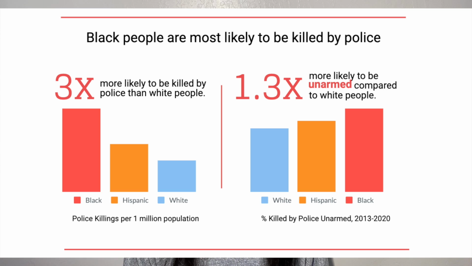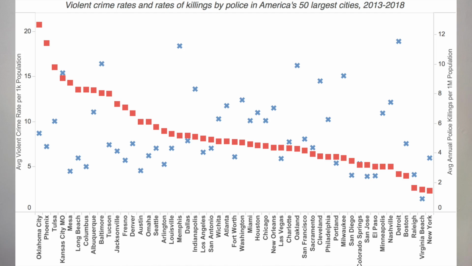On top of that, Black people are more likely to be killed by the police. It's not about crime rates either, as we can see from this chart. There's no trend between violent crime and the rates of police violence. There is just no excuse for police violence, and there is no accountability for police officers either.